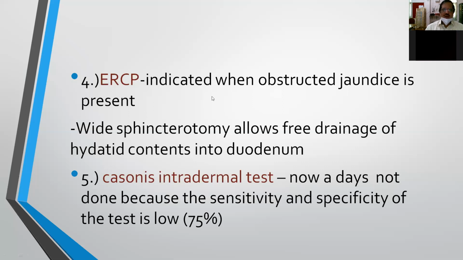In such cases, we have to do ERCP so that we can see some of the parts of the hydatid cyst within the common bile duct. So by doing sphincterotomy, that is of the sphincter of Oddi, where we can cut it with diathermy at 3 o'clock and 9 o'clock position, we can do widening of the opening, and all the hydatid contents will come out into the duodenum.